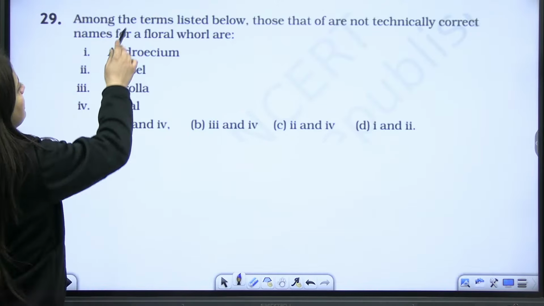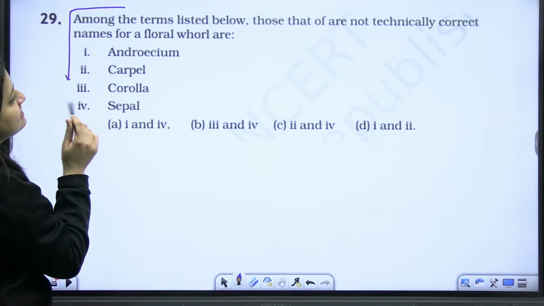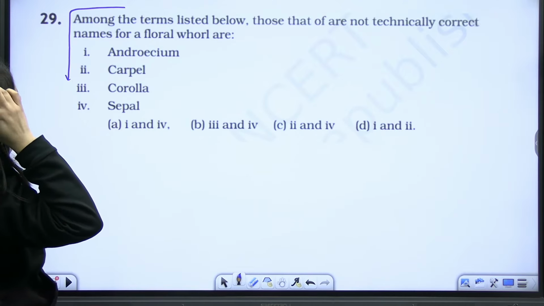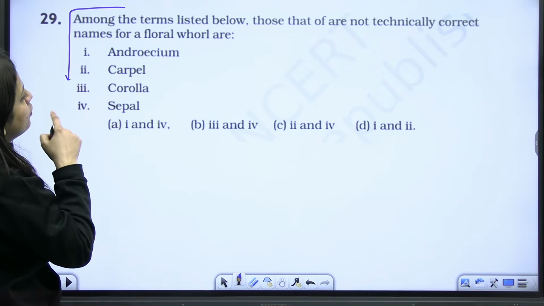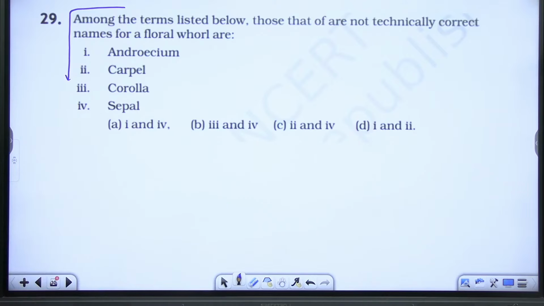Okay, next question. Among the terms listed below, those that are not technically correct names for a floral whorl are. Which one is not technically correct?